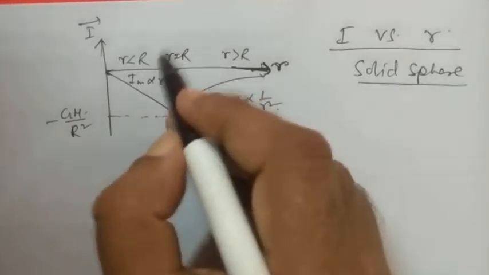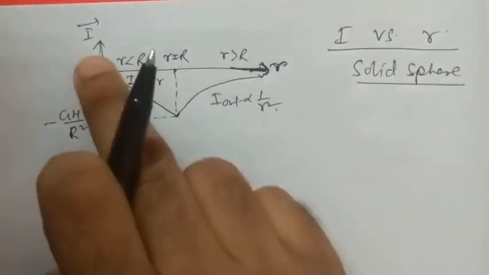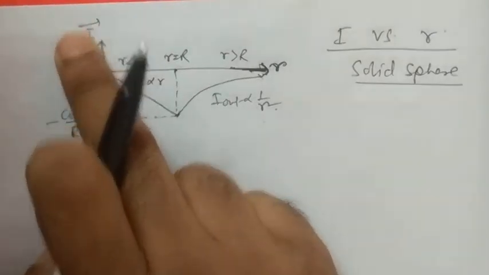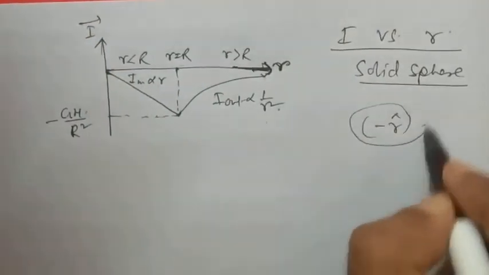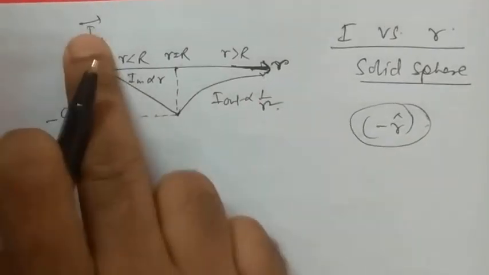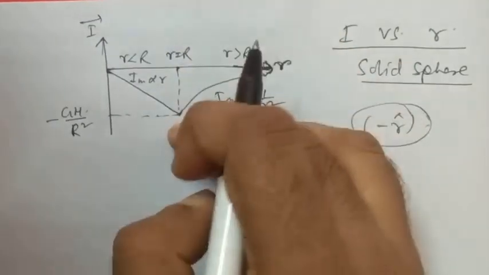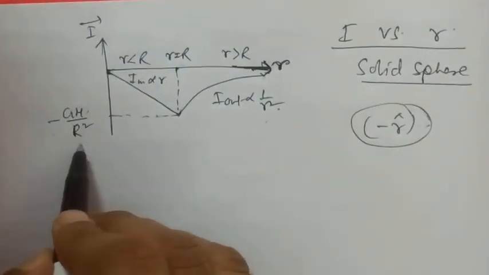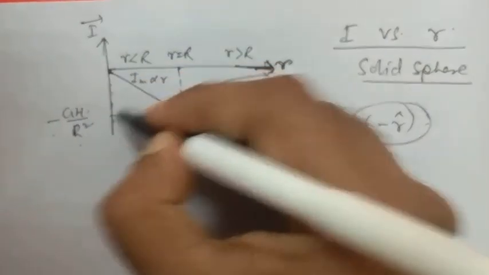Now why have we taken this to be in the fourth quadrant? That means negative I, because every time we found the value of I, we got a minus r cap multiplied with the magnitude of I. So we have drawn that part as minus GM by R square. The negative value will be along this direction.